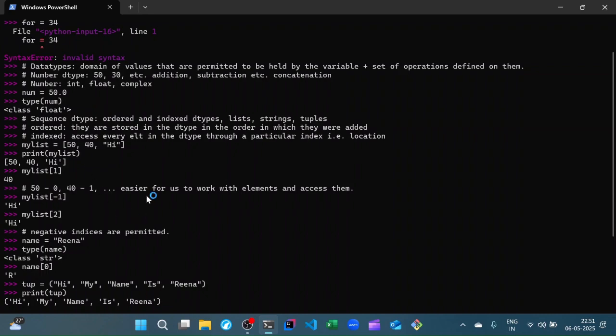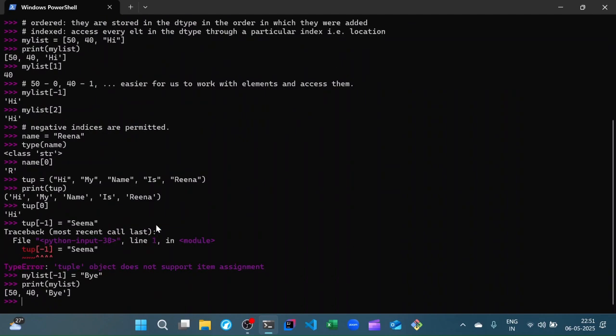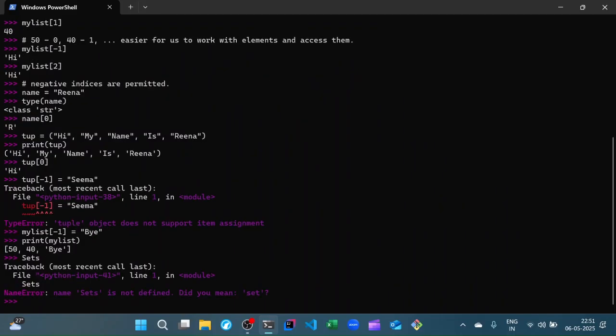Now, the next thing that we're going to discuss is essentially your sets. Now, in your sets type, what is, okay, my bad, I forgot to enter it as a comment. But in your sets type, what you can see as its peculiar characteristic is that it is not an ordered collection. It is not an ordered data type, and it is also not an indexable data type.